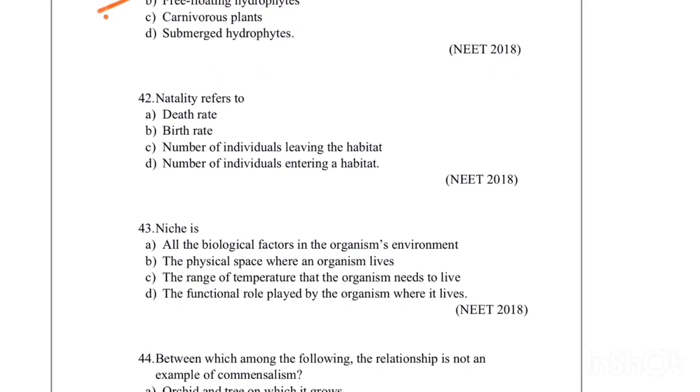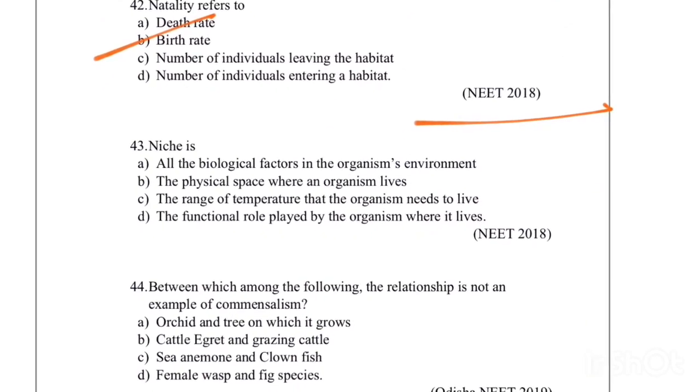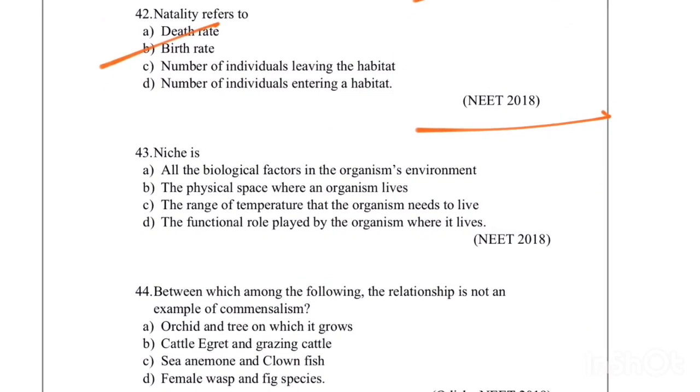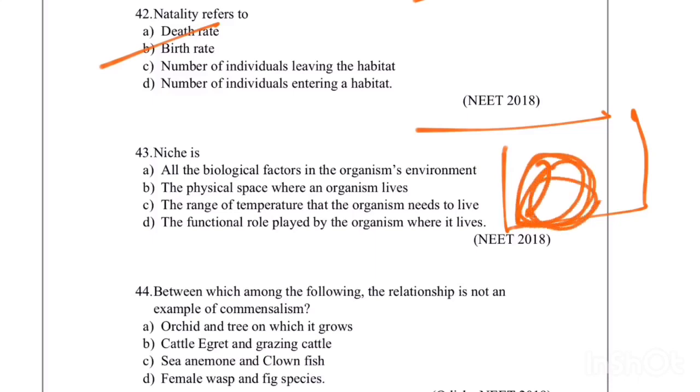Natality refers to birth rate. See here, the simple questions were asked in niche. What the niche is? I already explained. Niche is the place where the organisms occupy a place and performs its function very effectively. That one is called as niche. The functional role played by an organism where it lives, it is known as niche.